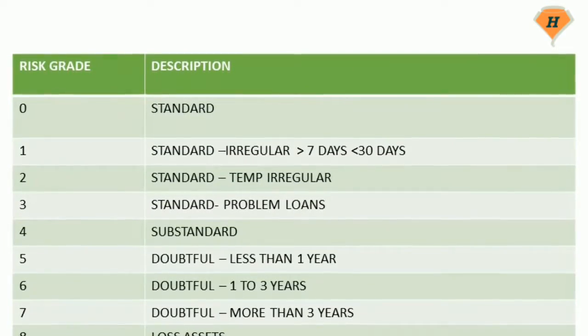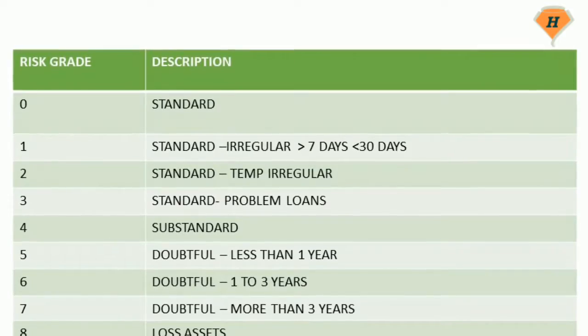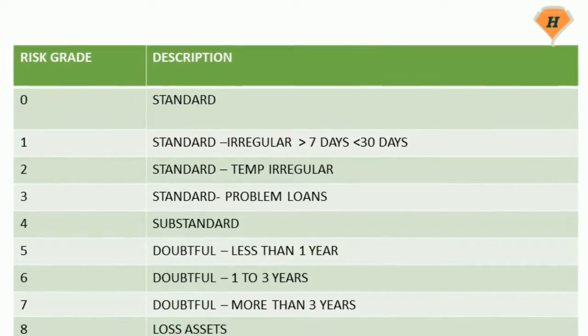Substandard asset. Let us have a quick recap of various risk grades and their corresponding descriptions.